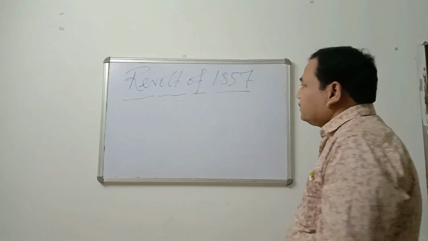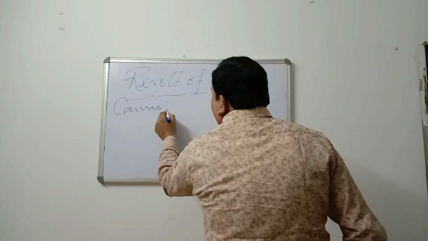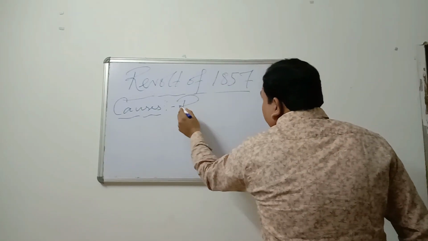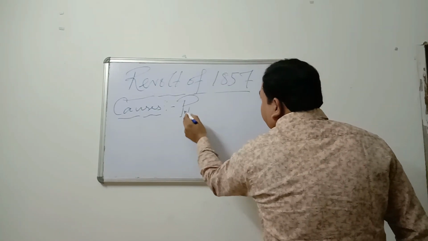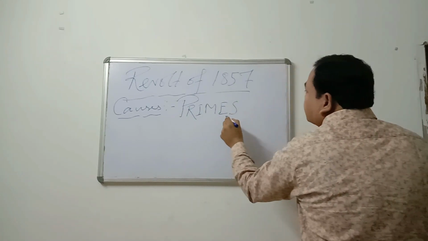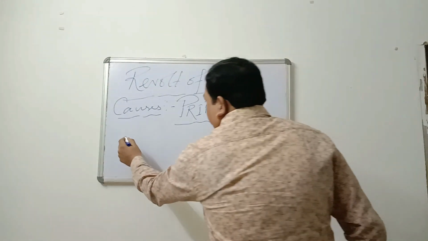So, see here, for causes of revolt of 1857, the short trick is PRIMES. Primes is to learn.